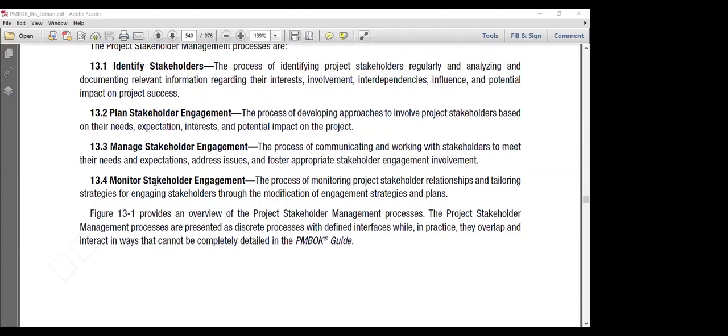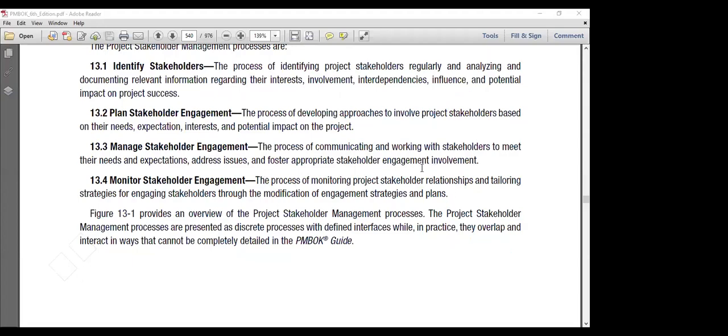Then the fourth process is monitor stakeholder engagement, which is part of the monitoring and controlling process group, where we are monitoring the stakeholder relationships and tailoring the strategies for engaging the stakeholders throughout the project lifecycle by modifying the stakeholder engagement strategies and plans.